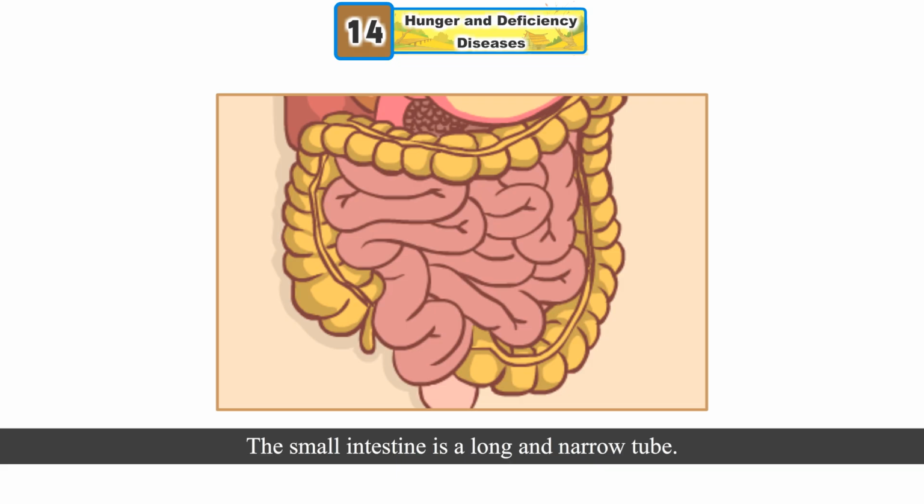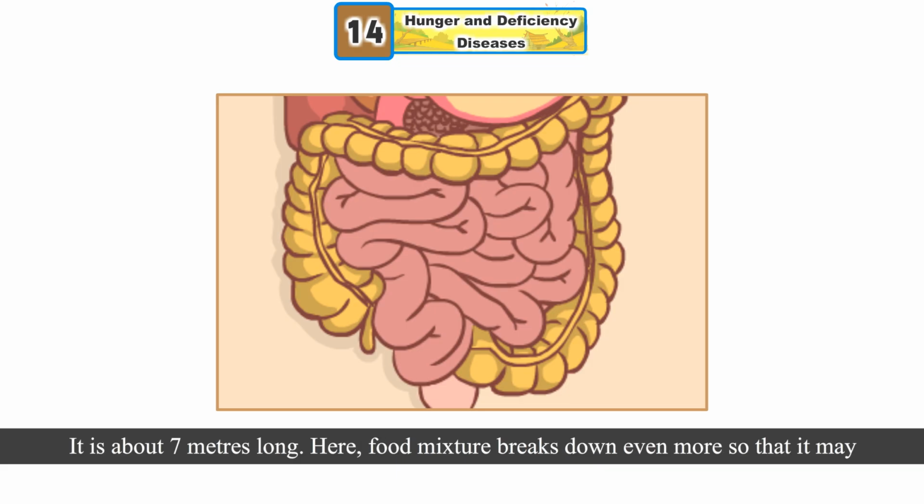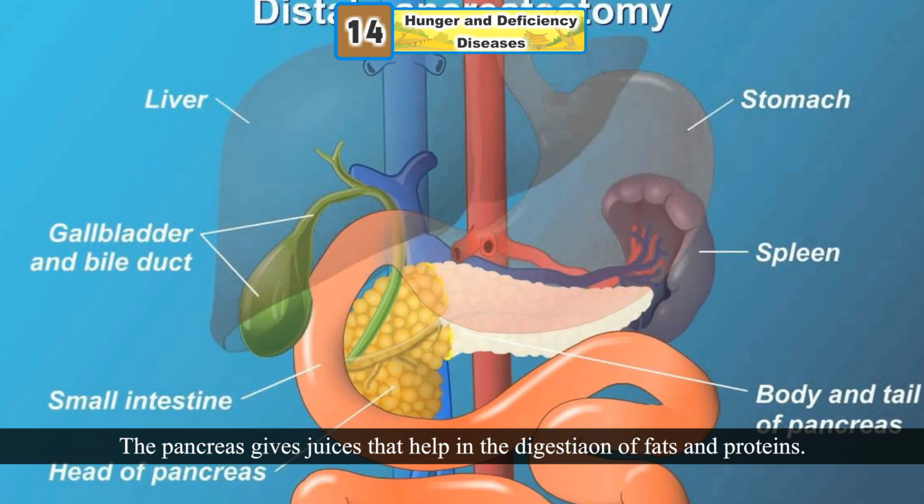Small intestine. The small intestine is a long and narrow tube. It is about 7 meters long. Here food mixture breaks down even more so that it may get absorbed into the blood and be carried to various parts of the body. The digestion in the small intestine occurs with the help of enzymes that come from 3 other organs: the liver, the pancreas, and the gallbladder.